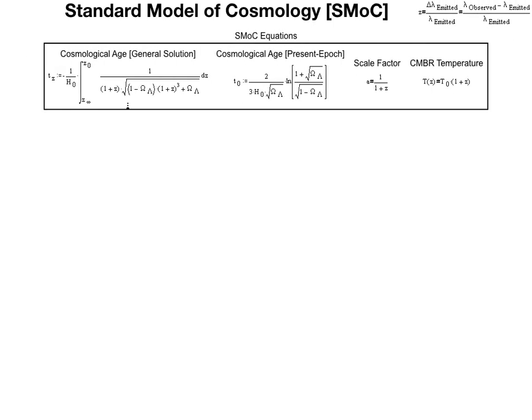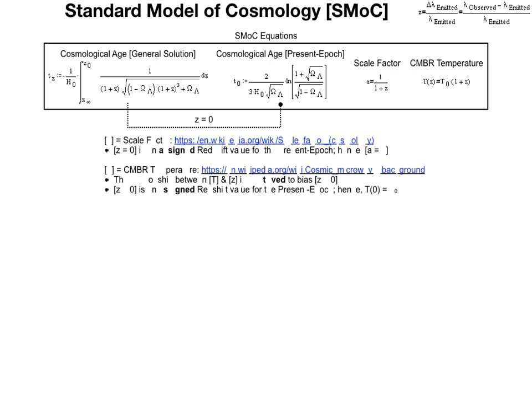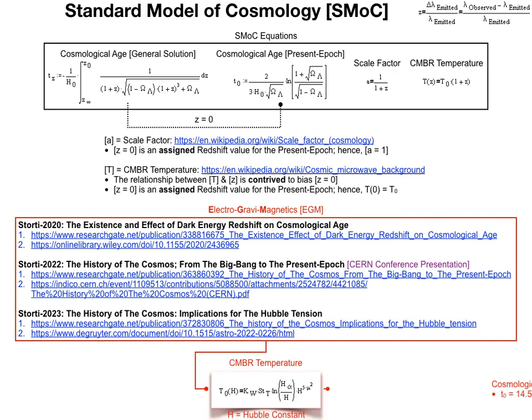To start our journey, we shall decompose the standard model of cosmology into some of its key components. That is, cosmological age, scale factor and cosmic microwave background radiation temperature. In the top half of the screen, you can see 4 equations. These are a general solution to cosmological age, an exact analytical solution to the present age of the universe, a cosmological scale factor solution and a cosmic microwave background radiation temperature solution. The reason these components are important to us is because they are all a function of redshift z.